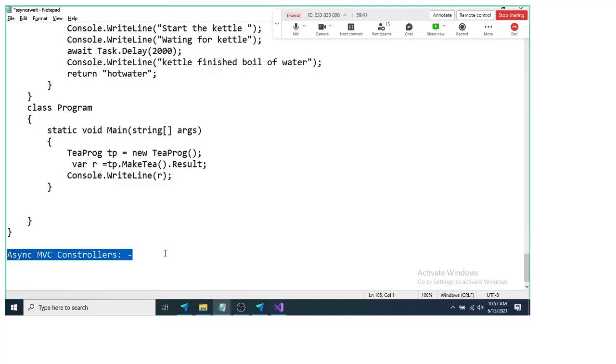So why we need async MVC controllers, how to create async MVC controllers, what is the advantage of async MVC controllers, and where to use async controllers and where not to use them, we will talk about in the next session. Fine, so today I'm going to stop here. Tomorrow we'll continue with your regular sessions, and on the next Sunday we'll go for async MVC controllers.